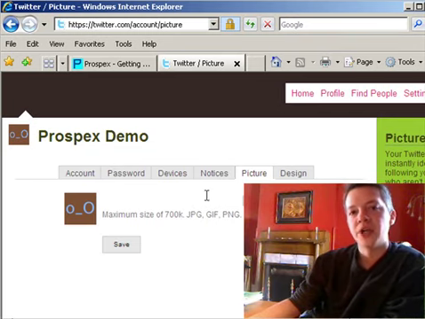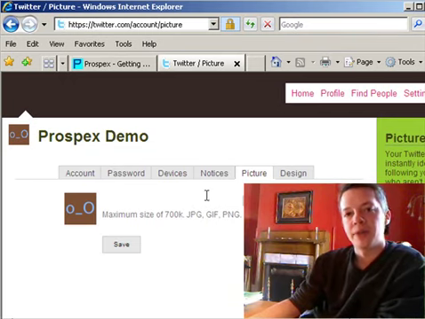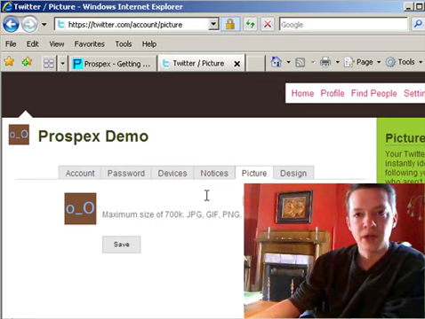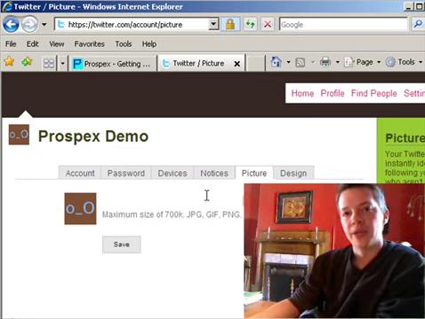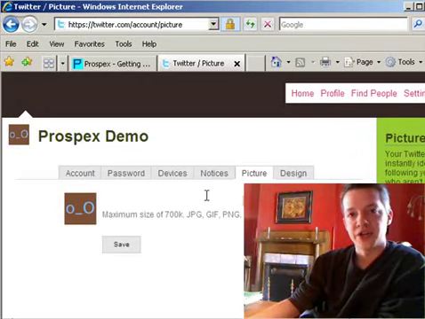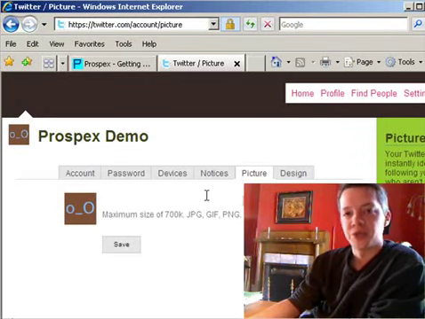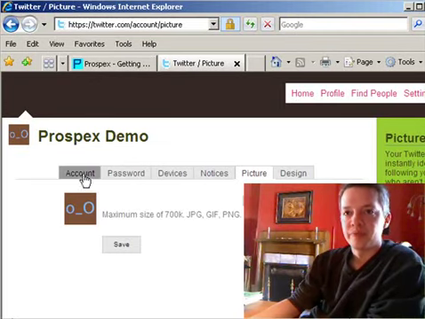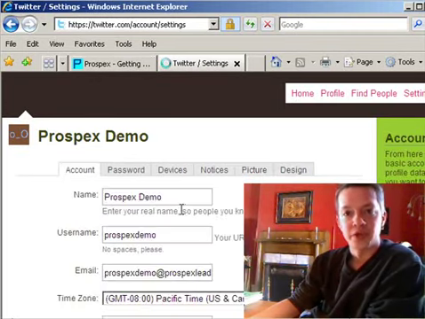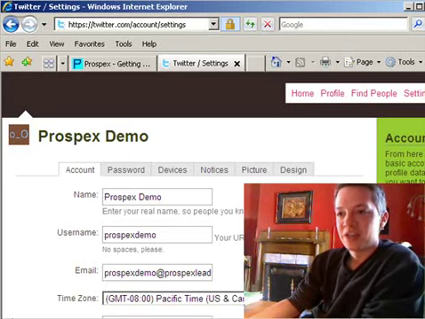People want to get to know you, and Twitter is all about helping you develop relationships with other people that are interested in working at home, or people in the industry right now. The idea is that you're attracting and looking for like-minded individuals that might be interested in working with you in your home-based business. So make sure you upload a picture of you. Okay, and that's pretty much it here for Twitter and setting up your account.